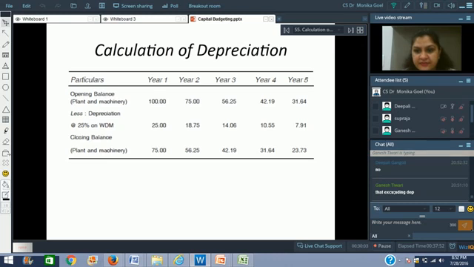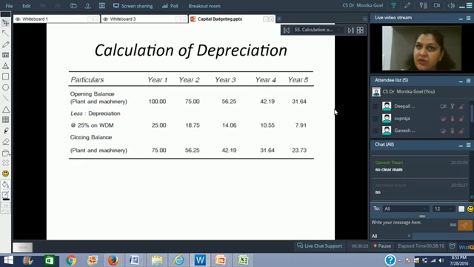Any questions, Ganesh? Or anybody else? Any doubts with respect to depreciation? Right now it is clear. Okay. So you can note down the numbers of depreciation. It is 25 lakh, 18.75, 14.06, 10.55 and 7.91.